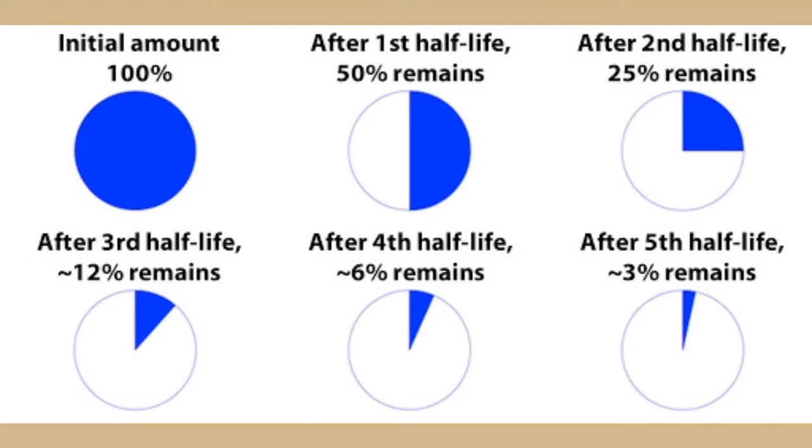So each radioactive nucleus has a characteristic, a constant half-life for each of the radionuclides or radioisotopes. This is the time required for half of the atoms in a sample to decay.